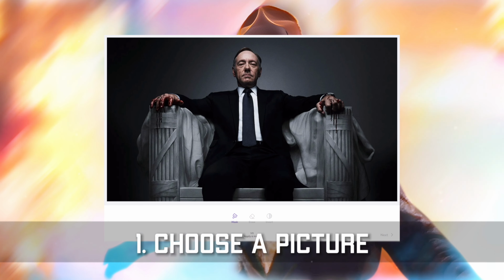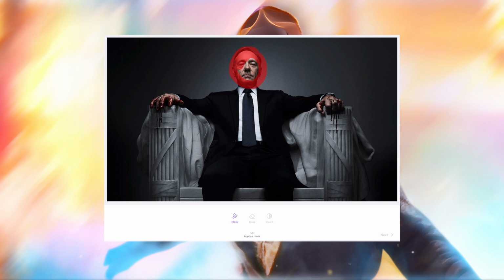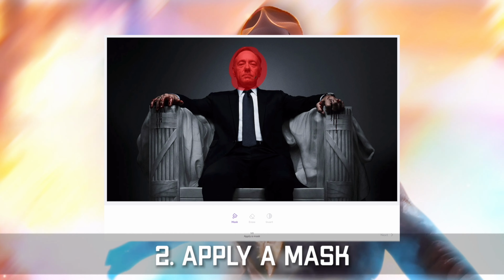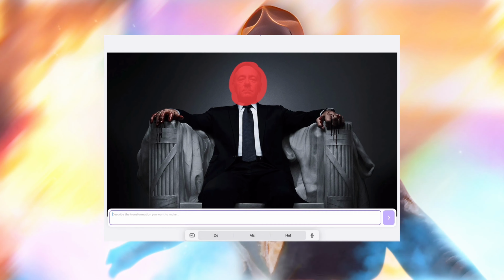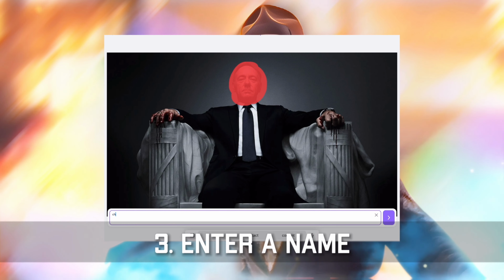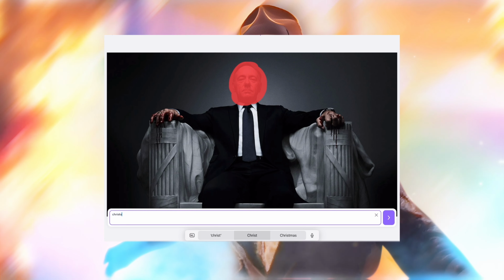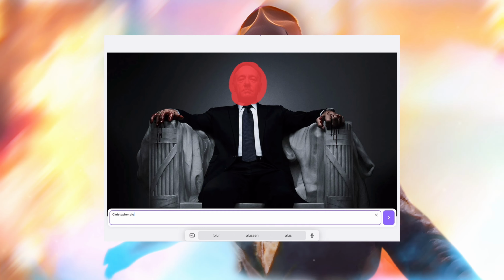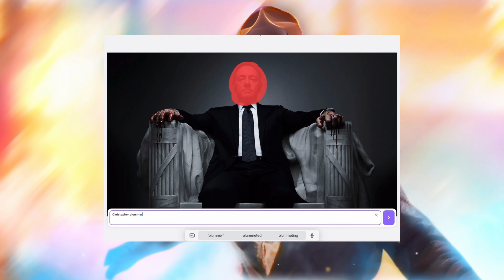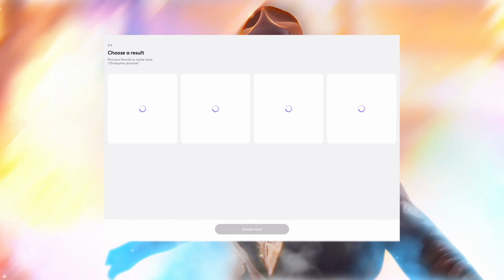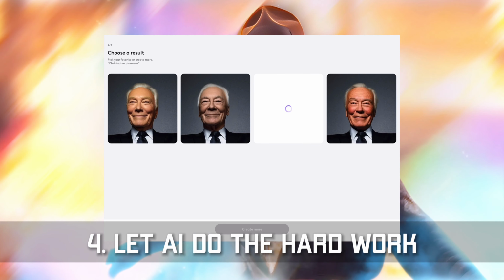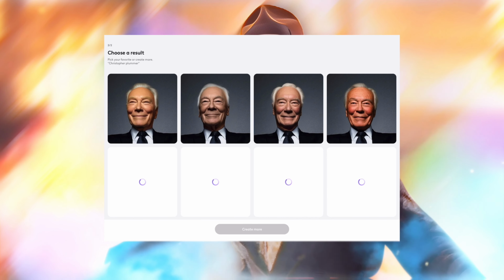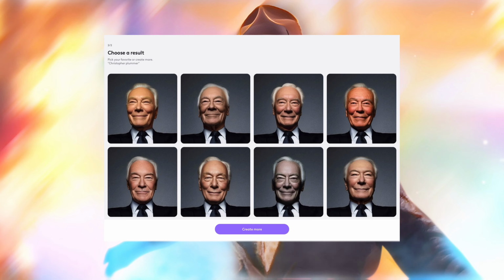Here's how it works. First, I choose a picture. Secondly, I mask the area that I want to change. Now I can enter a subject, for instance, a famous person. Yeah, that will work. I can choose a result or try again, and again and again, until I find the result that I like. Confirm the changes and we're done.